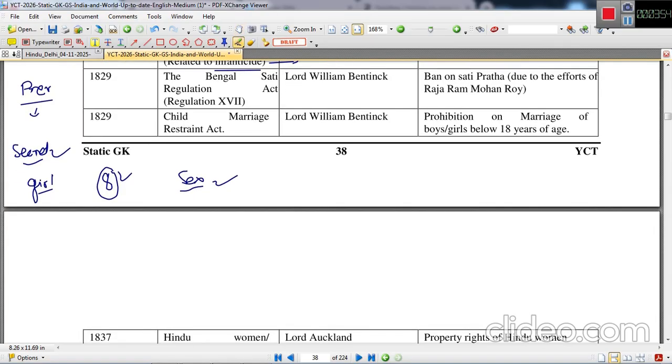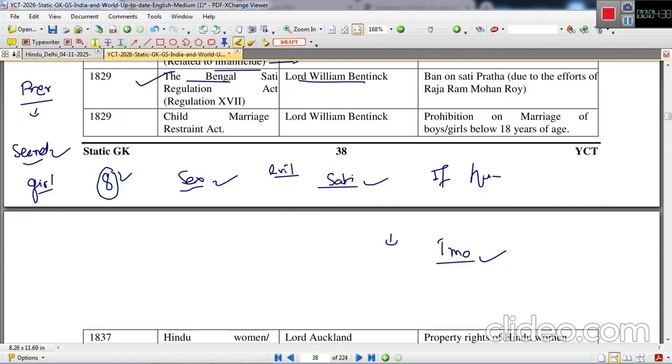Next is 1829. There was a very evil practice in our society, Sati Pratha. This used to happen in early society, wherein if a husband dies, his wife has to immolate herself on the pyre, the chita. This was an evil practice, and many people spoke about it, especially Western educated people.